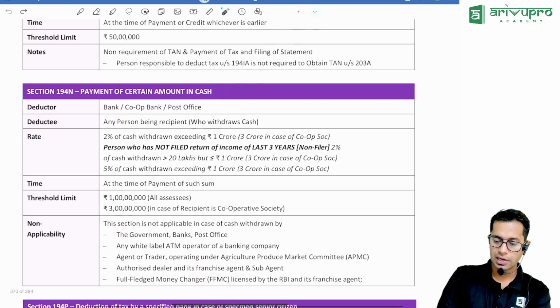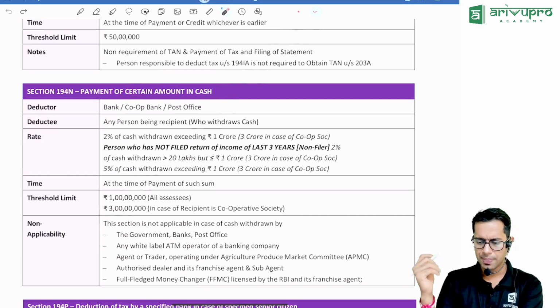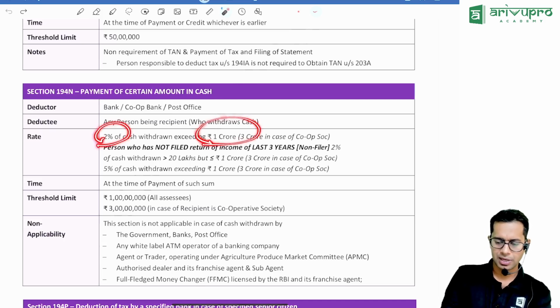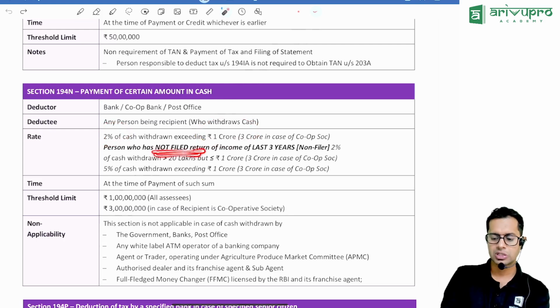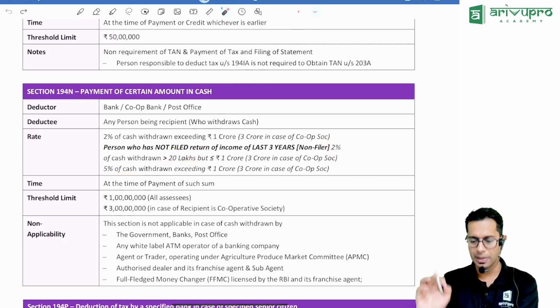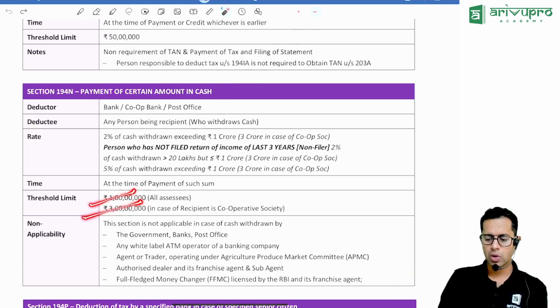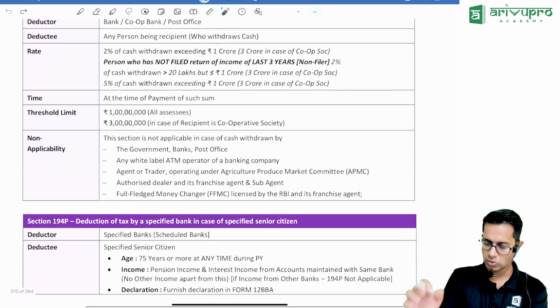Section 194N, payment of cash. If you withdraw money from your bank, if the withdrawal is more than 1 crore rupees, 2% will be deducted as TDS. And if you are a defaulter who has not filed your income tax return, then if it is more than 20 lakh rupees, it will be 2%. More than 1 crore rupees, 5% will be the rate. So normally the rate is 2% of whatever amount you have withdrawn. Limit is 1 crore, and 3 crores in case of cooperative societies.